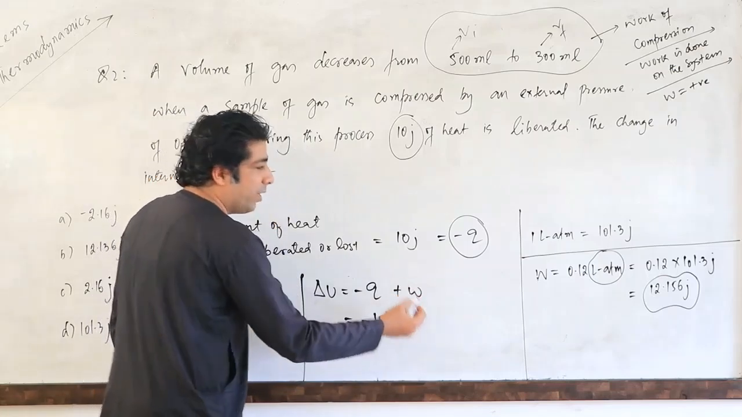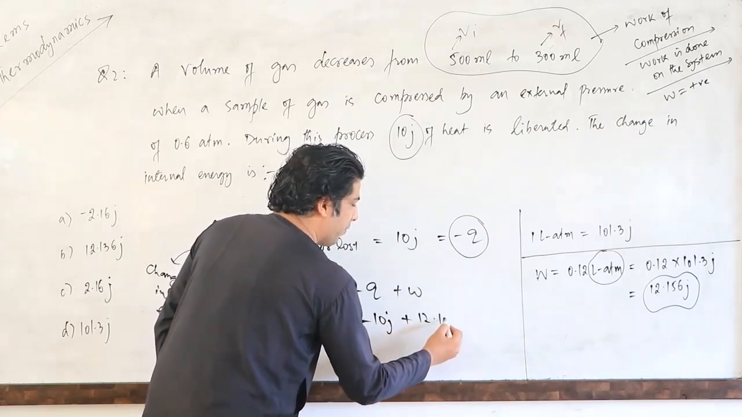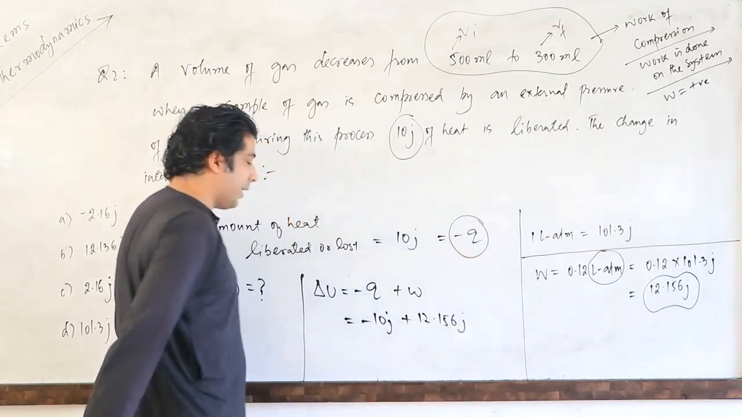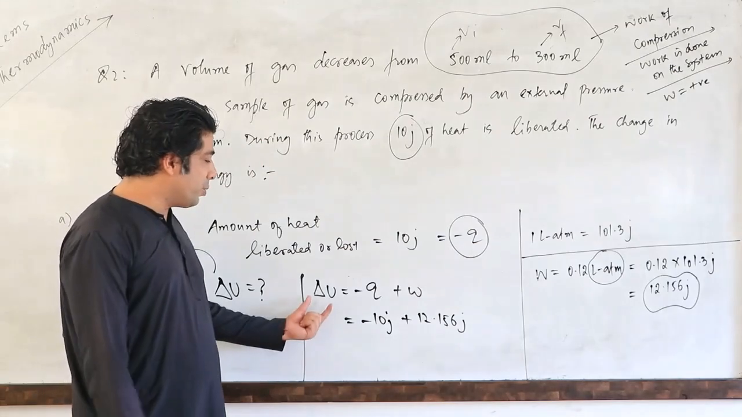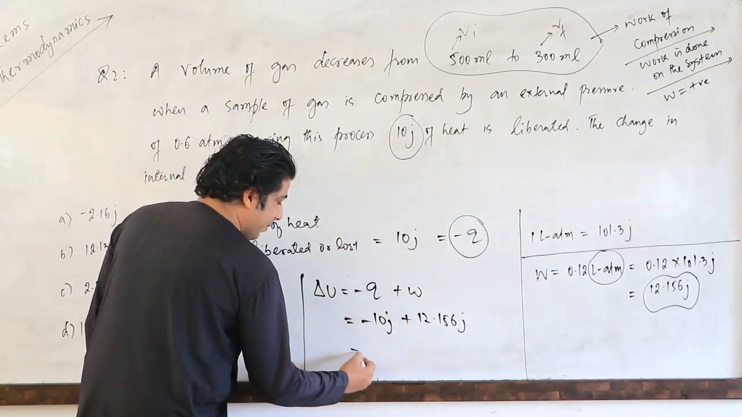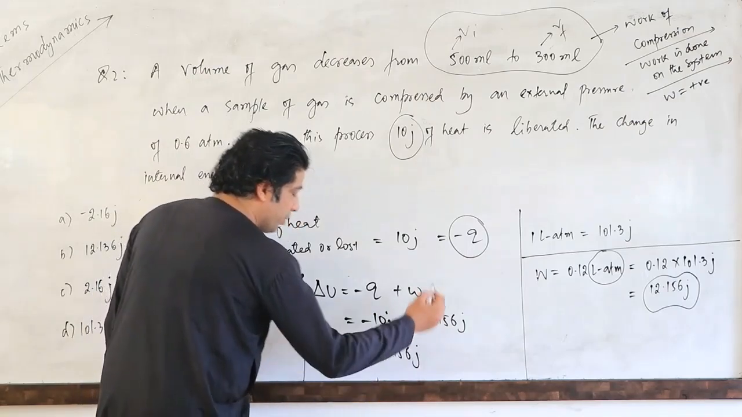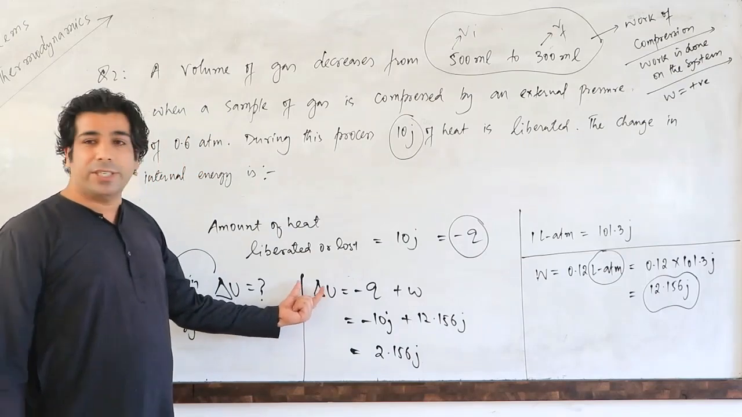And how much of work is done on the system? It is 12.156 joules. Correct, my dear friends? So how much will be the change in internal energy? So 12 minus 10, it will come out to be 2.156 joules. So that is the change in internal energy.